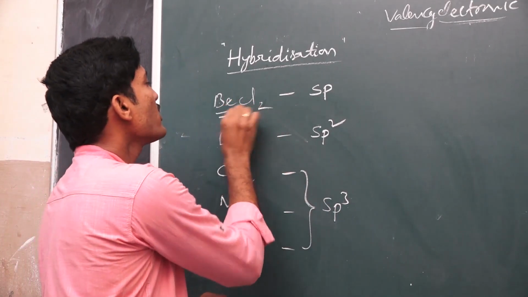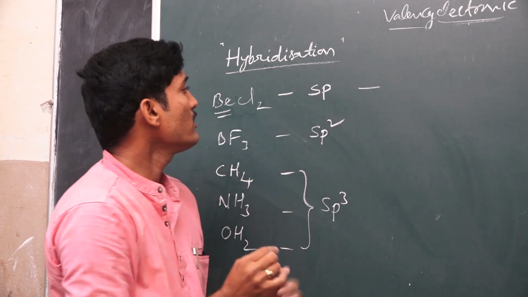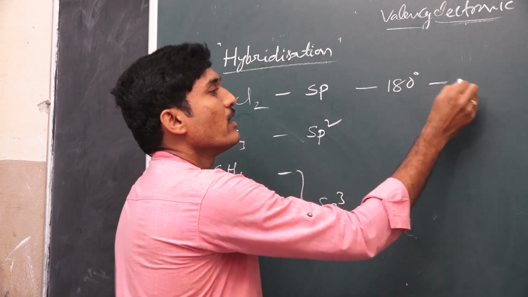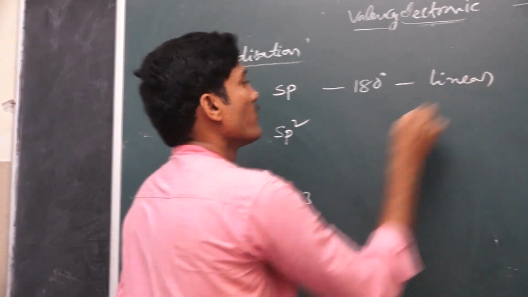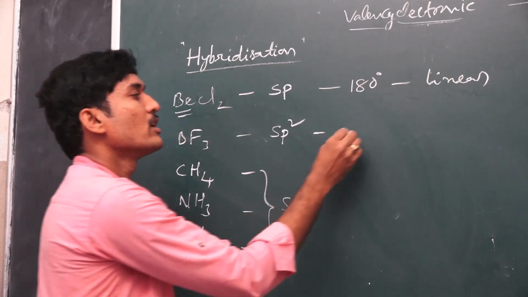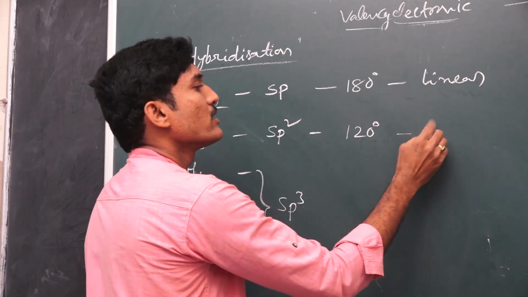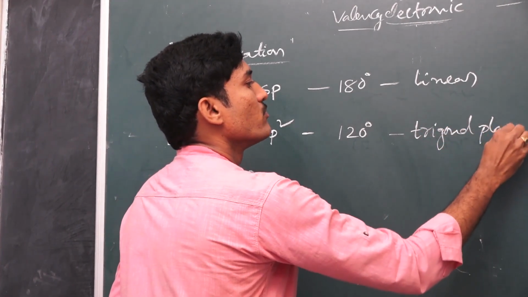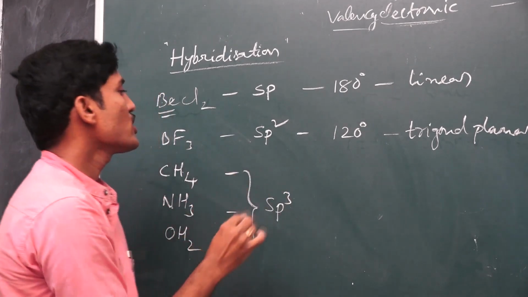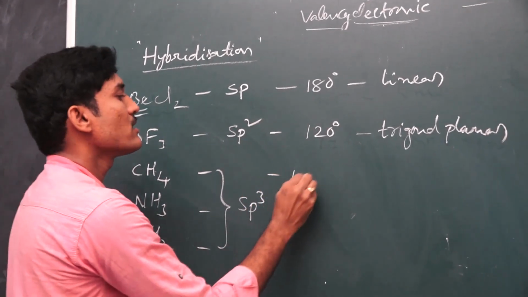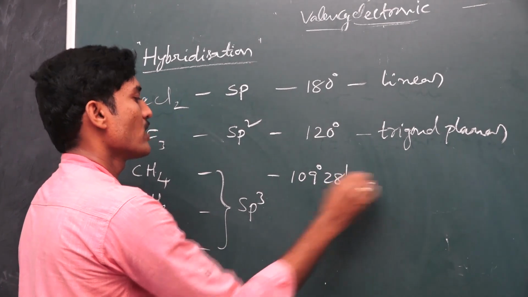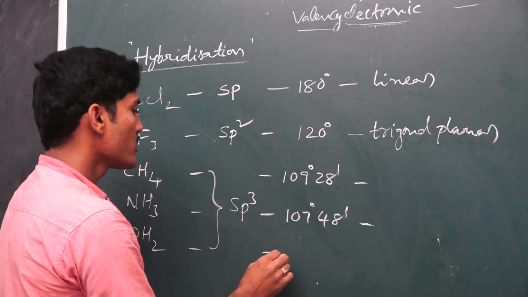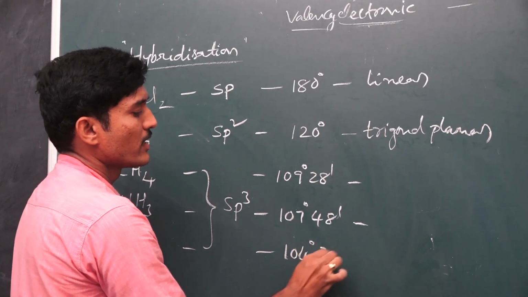Generally, in sp hybridization, the bond angle is 180 degrees, and the shape is known as linear. In the same way, in the BF3 molecule, the bond angle is 120 degrees, and the shape is known as trigonal planar. Now the CH4 molecule has a bond angle of 109 degrees 28 minutes, the ammonia molecule 107 degrees 48 minutes, and the OH2 water molecule 104 degrees 31 minutes.